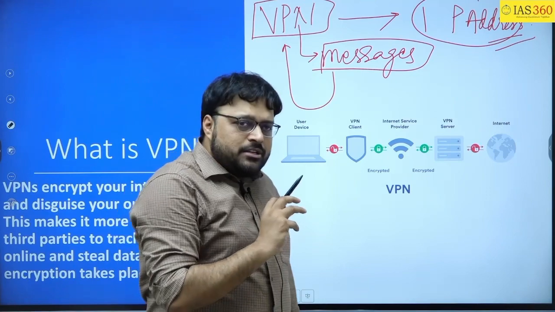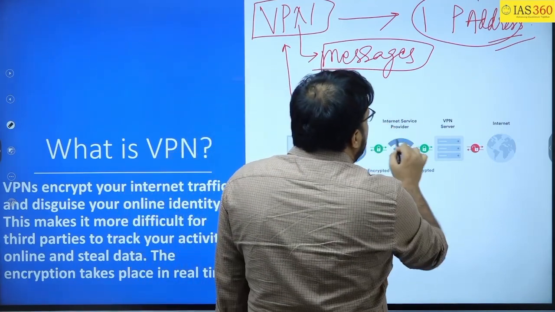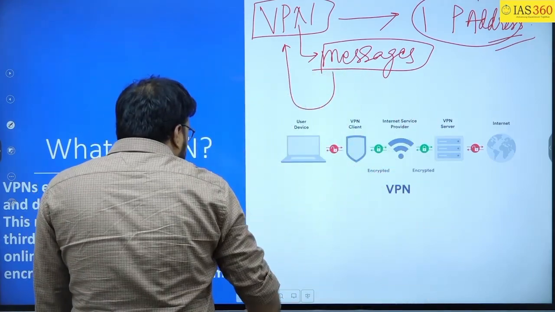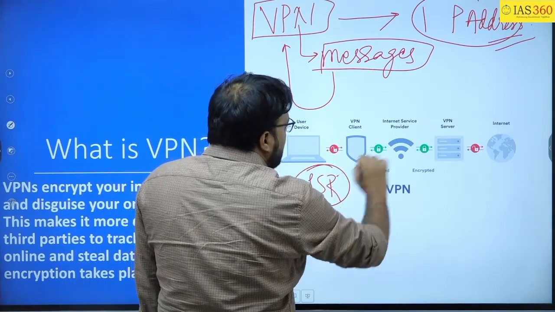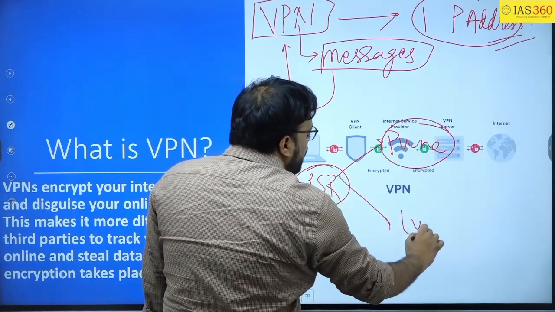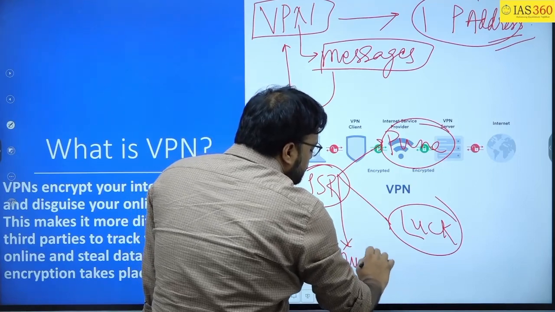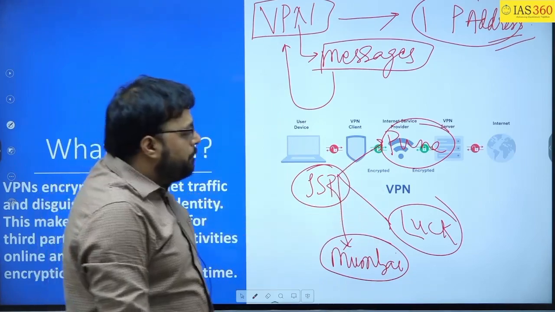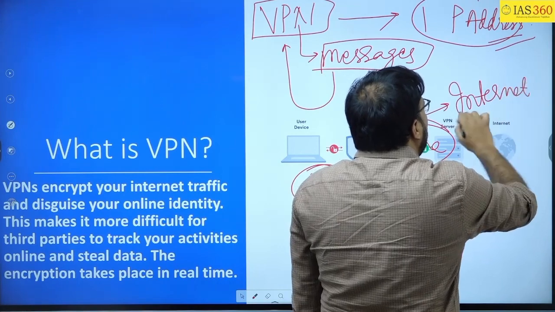To better understand this VPN, just understand that the Tata company has offices in Jamshedpur, Pune, Lucknow and Mumbai. So basically they can easily communicate through the public network that is open for everyone, that is through the internet.